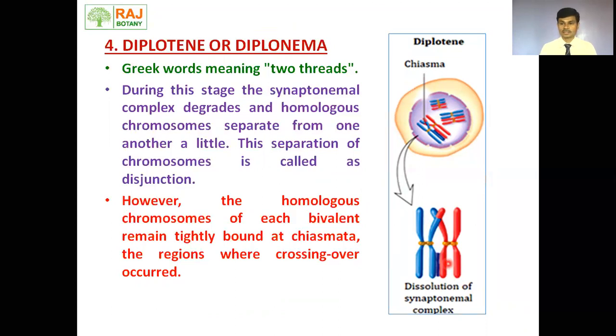Diplotene is the stage of disjunction, meaning chromosomes start to separate from each other. But wait, chromosomes are still not separated. They are still attached at the points of chiasmata, where non-sister chromatids crossed over. So diplotene is characterized by the disjunction stage.